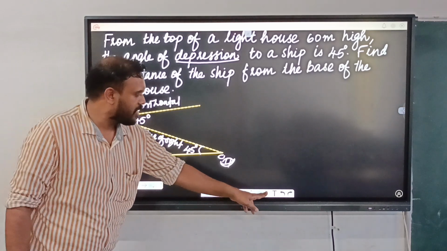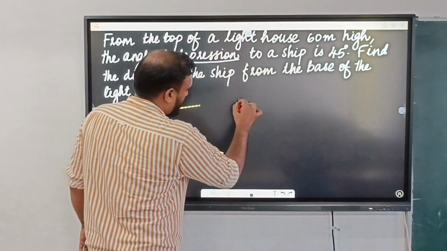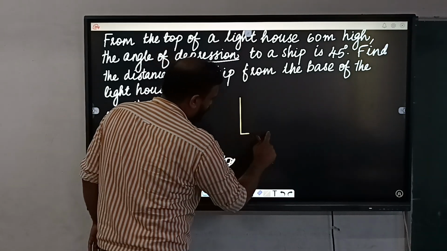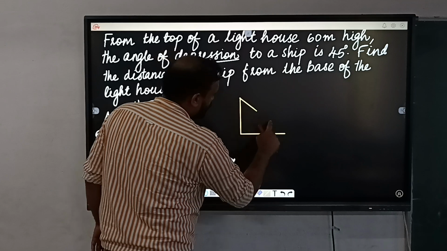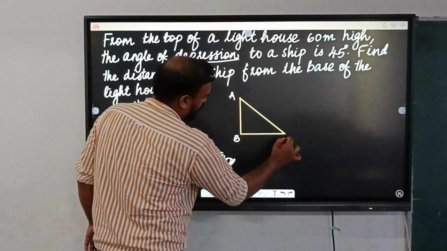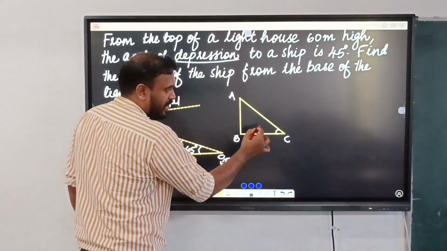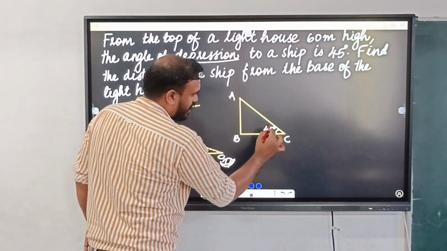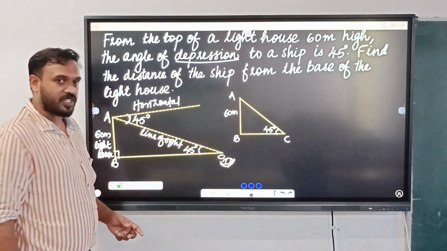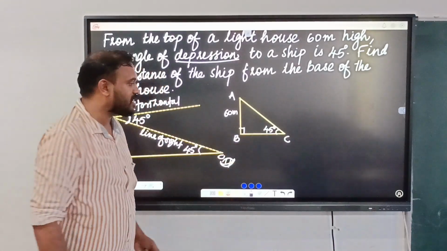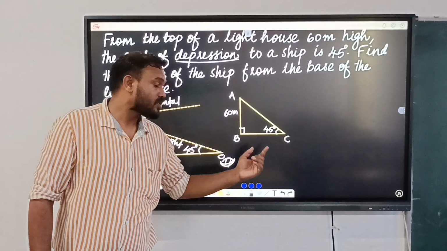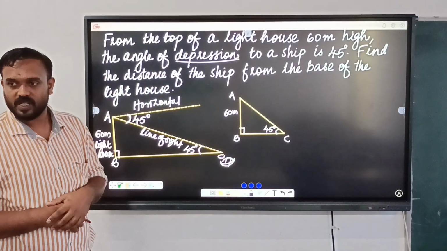So let me draw here again. Here is the lighthouse and here is the ship. We can give the names A, B, C. What is the value of this angle? 45 degrees. And what is the height of this lighthouse? 60 meters. Our question is, we should find the distance between the foot of the lighthouse and the ship. So here we have to find BC, is it?